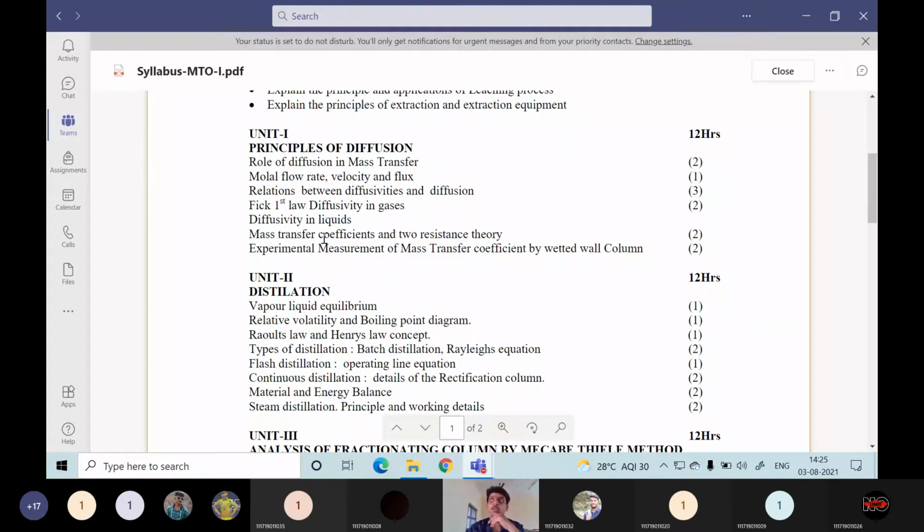Then the mass transfer coefficient at convective conditions. I think in this semester you will be learning about heat transfer. Heat transfer and mass transfer courses are largely relevant to each other. Whatever equations we use in mass transfer will be used in heat transfer. Compared to heat transfer, mass transfer is a somewhat more advanced course. If you clearly know heat transfer, understanding mass transfer will be very easy, so you need to pay special attention to heat transfer also. Many correlations and formulas are similar in heat transfer as well as mass transfer.